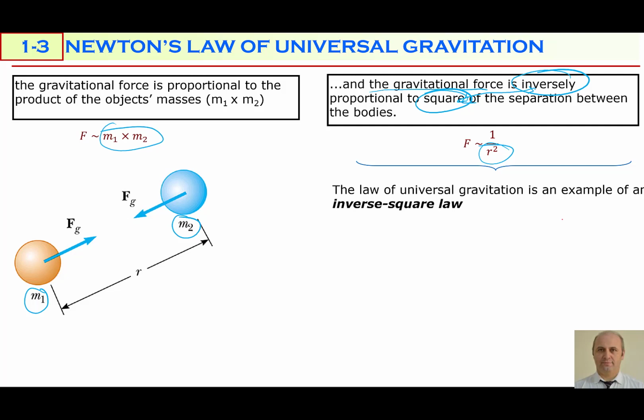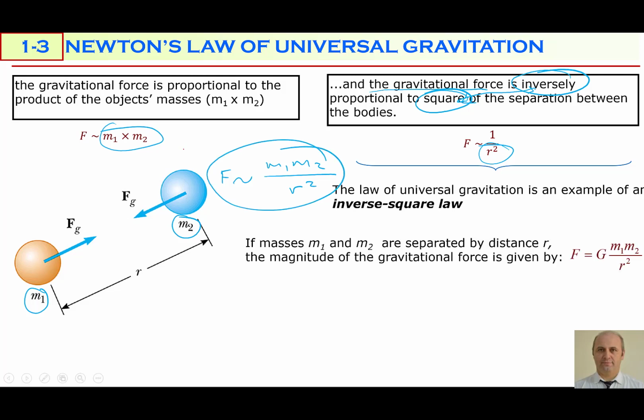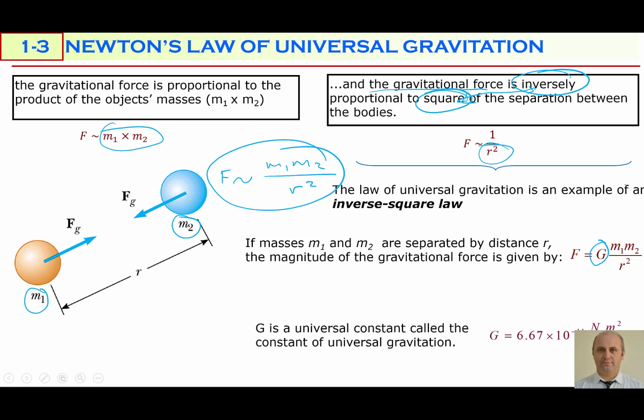So let's combine these two proportionalities, which is F is proportional to m1 times m2 over r squared. So this proportionality must be changed to an equality by inserting a constant. This constant is capital G, known as Newton's universal gravitational constant, or universal constant of gravity, and this constant is 6.67 times 10 to the power of negative 11 newton meter squared per kilogram squared.